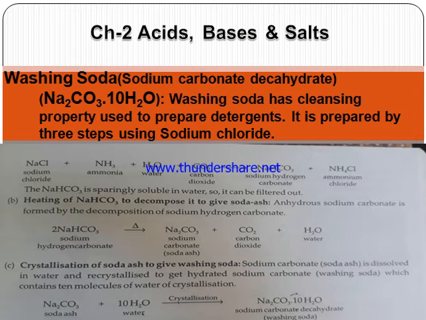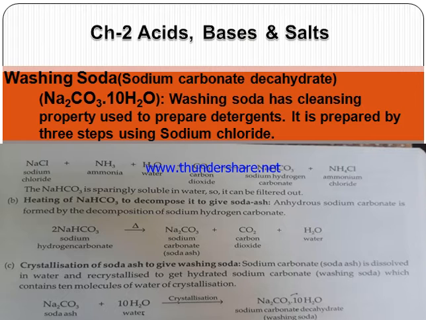There is a 3-step preparation. In the first step, NaCl reacts with ammonia, water and carbon dioxide to obtain sodium hydrogen carbonate, that is NaHCO3. This is the very first step. Remember all 4 reactants, NaCl, NH3, water and CO2 combine to form NaHCO3. This is sodium hydrogen carbonate.